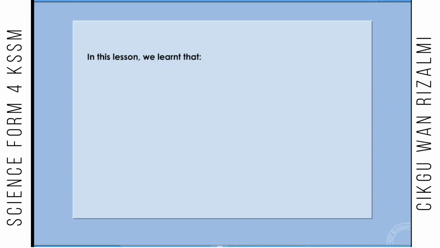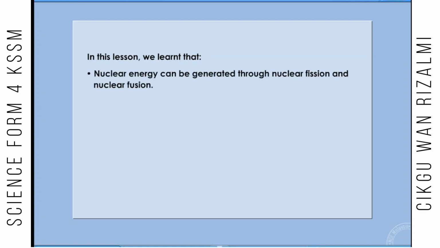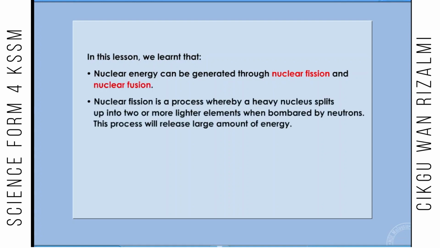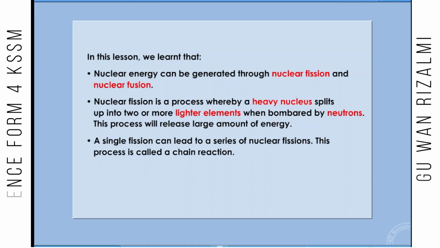In this lesson, we learned that nuclear energy can be generated through nuclear fission and nuclear fusion. Nuclear fission is a process whereby a heavy nucleus splits up into two or more lighter elements when bombarded with neutrons. This process will release a large amount of energy. A single fission can lead to a series of nuclear fissions. This process is called a chain reaction.